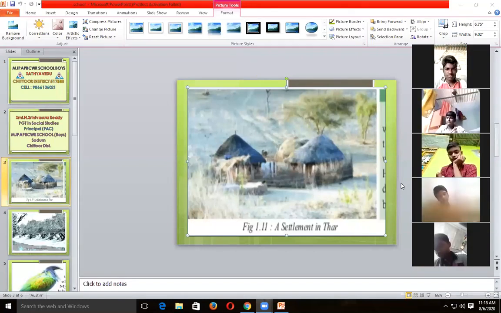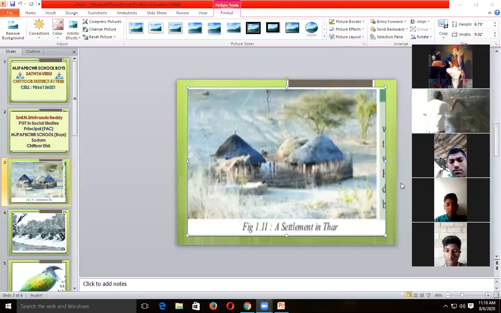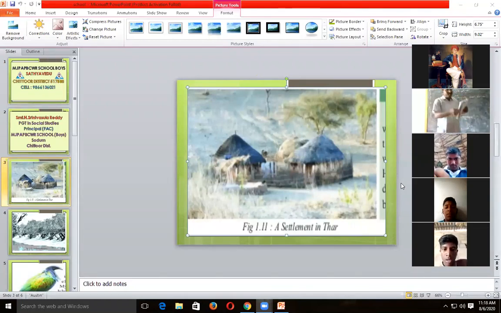Really, an appreciation of the central government. This is the Indira Gandhi Canal, the longest canal, with a length of 650 kilometers. It gives water supply to the Thar Desert. Digging the canal is the major important point. Extra information has been given, the distance.